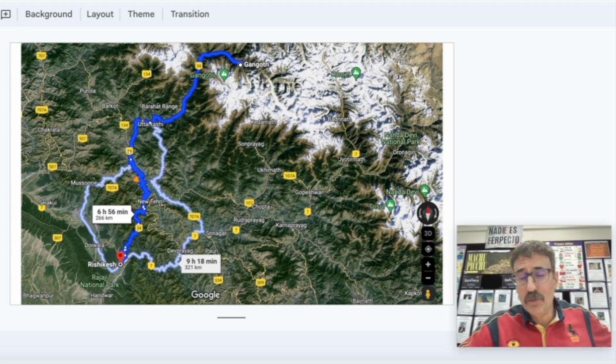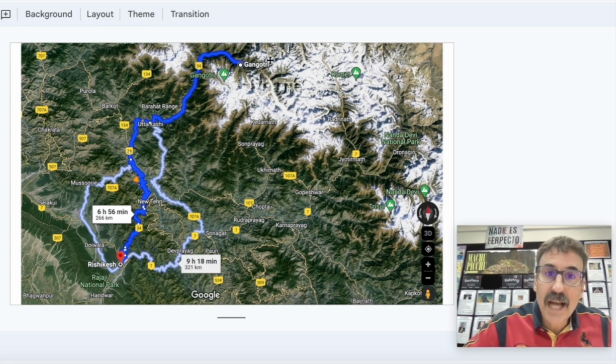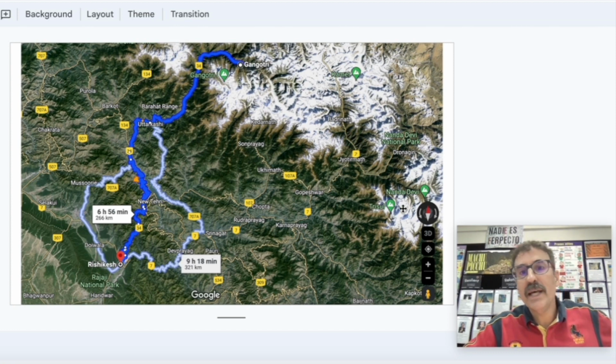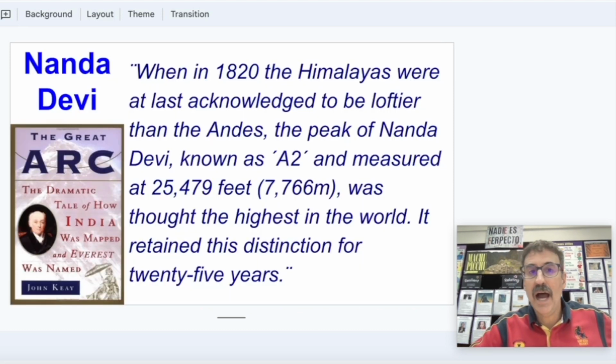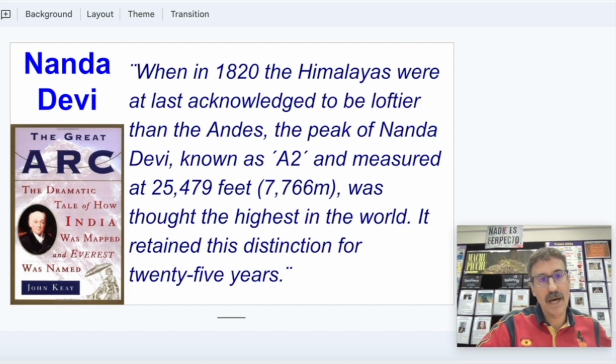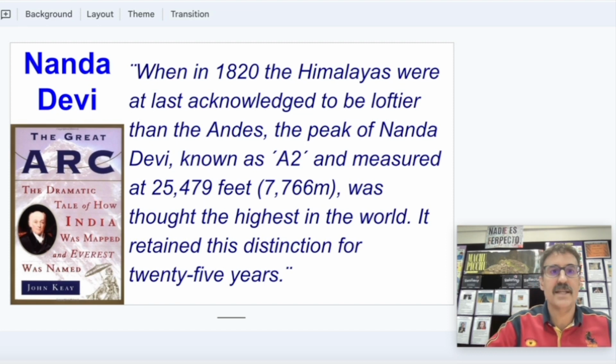Another mountain that I want to mention, because I saw it in this map, is Gangotri Glacier, where the Ganga River starts. Another mountain is Nanda Devi. The reason I want to mention this mountain is because I read a very interesting book, The Great Arc, the dramatic tale of how India was mapped and Everest was named.